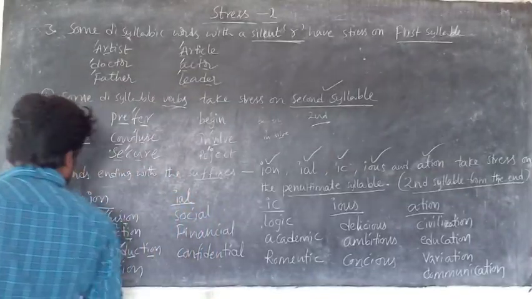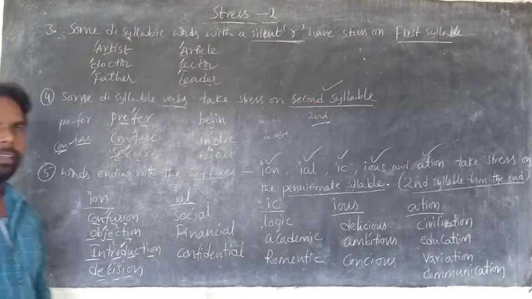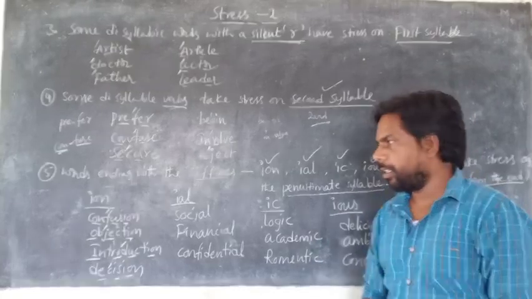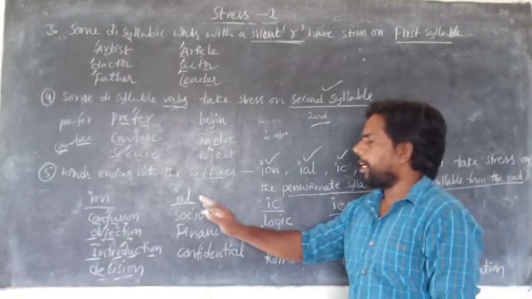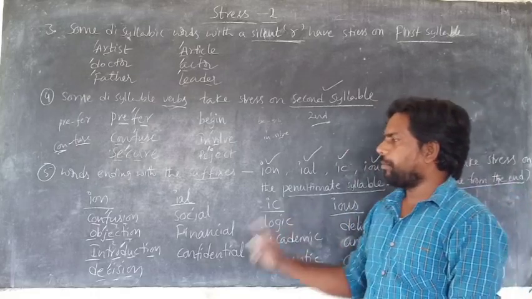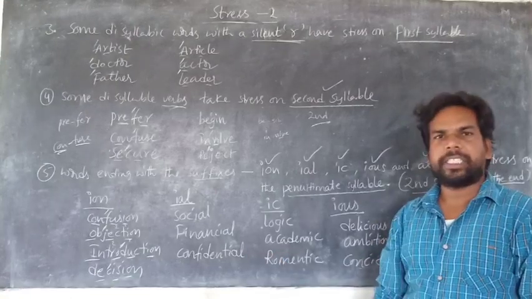Decision. Okay, this is ION. Any word ending with ION takes stress on the second syllable from the end, like confusion, objection, introduction, and decision.